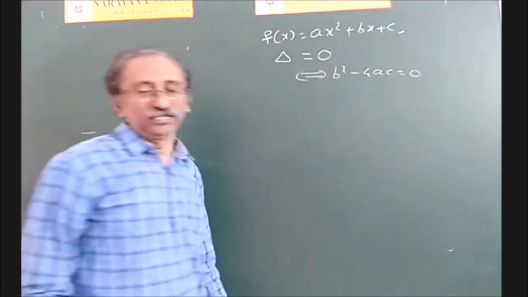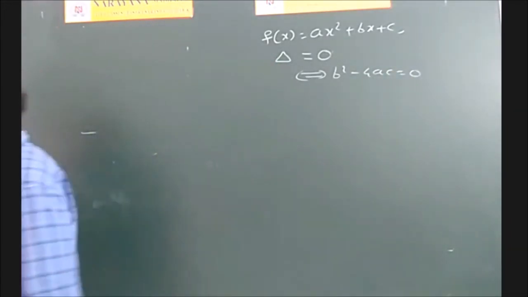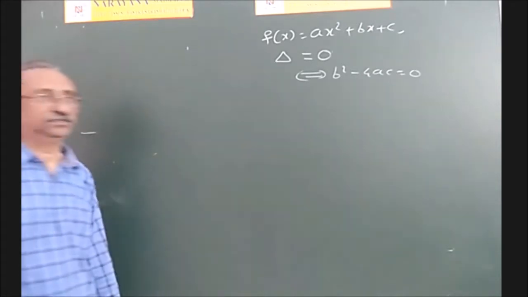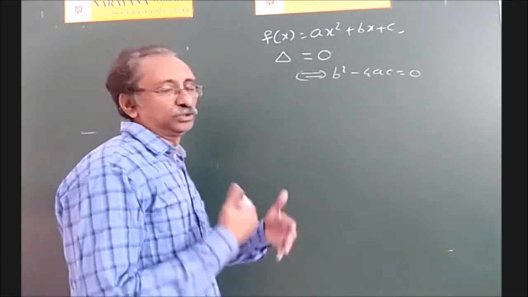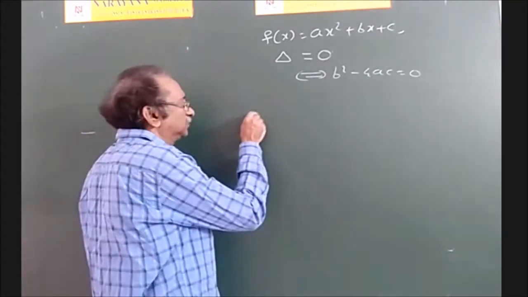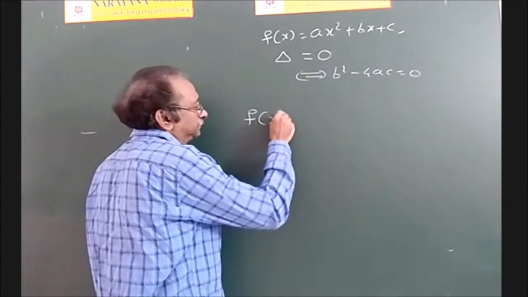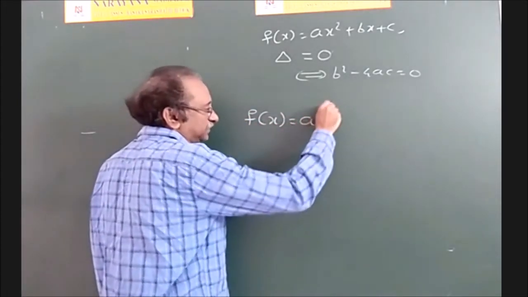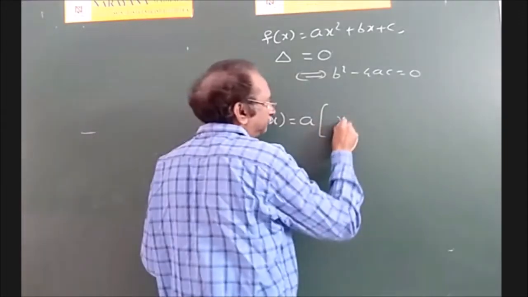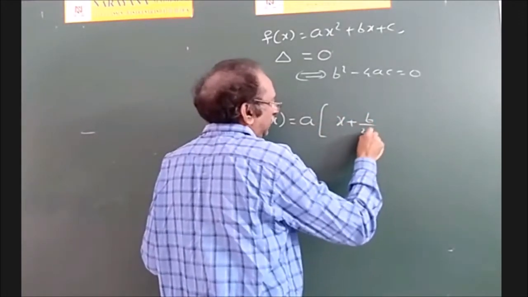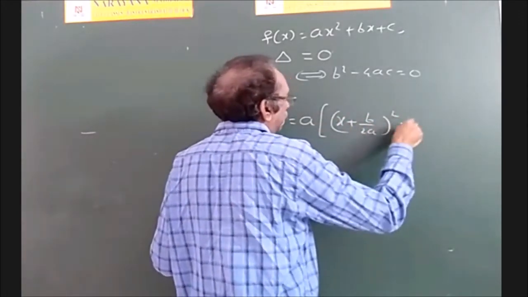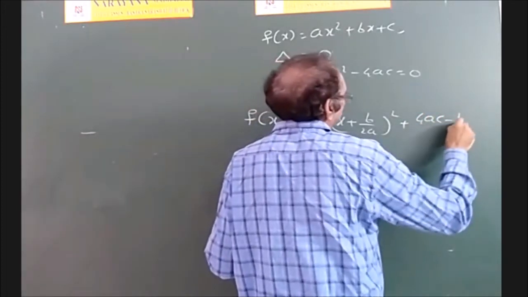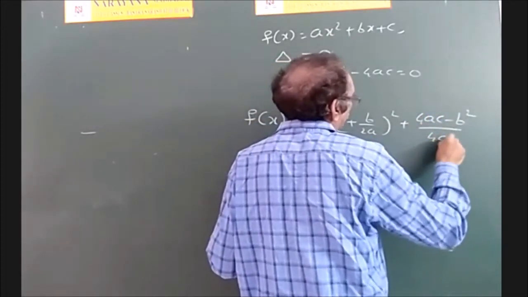You know that the roots are equal if the discriminant is 0. Isn't it? So that means it should touch the x-axis, or we observe by the algebraic way first. So what is the previous expression? a into x plus b by 2a whole square plus 4ac minus b square by 4a.